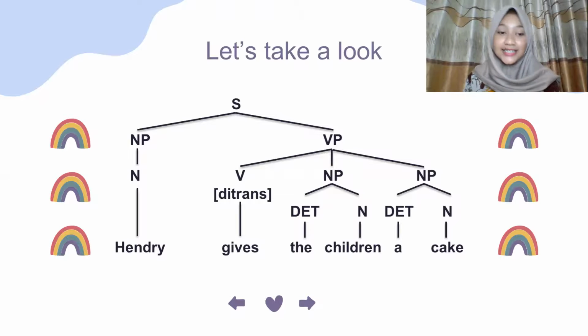As always, as I said before, Henry is the noun phrase. And the verb phrase has three components. There are the verb, noun phrase, and another noun phrase. So there are three components. The verb is transitive because the object is two.